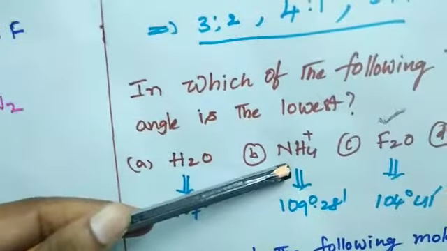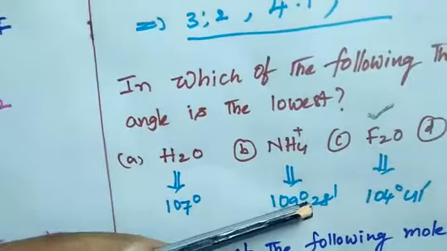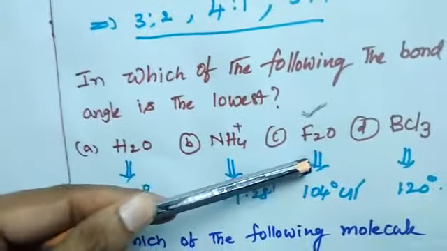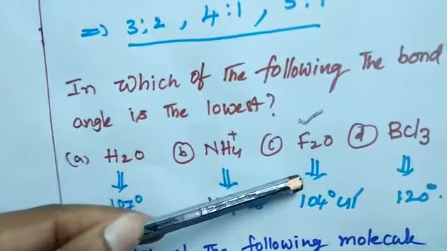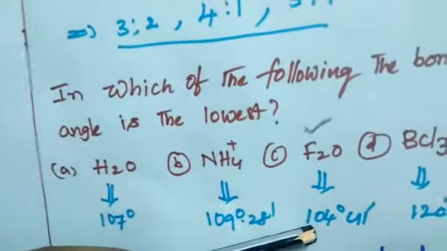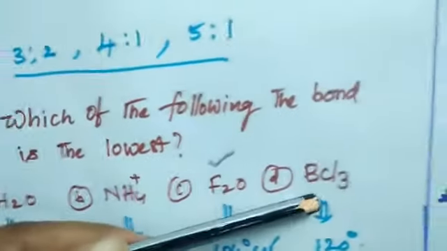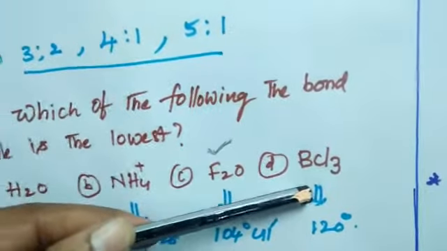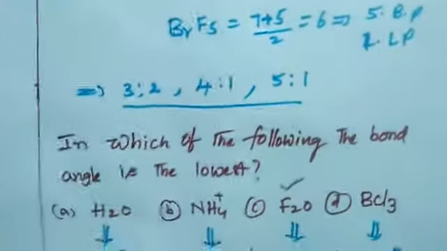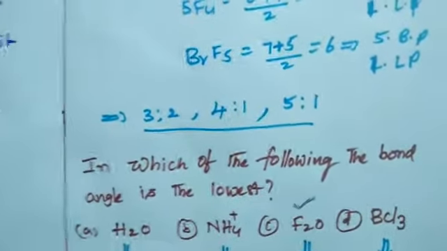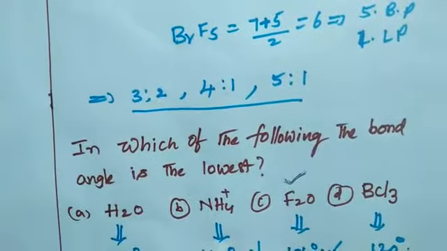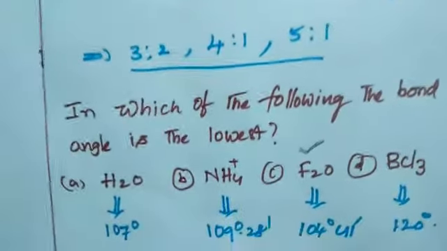In the case of ammonium cation, the bond angle is 109 degrees 28 minutes. In the case of F2O, the bond angle is actually 109 degrees 28 minutes, but due to the repulsions, the bond angle decreases to 104 degrees 41 minutes. In the case of boron trifluoride, the bond angle is 120 degrees. The question asks for the lowest bond angle, and the lowest bond angle of the molecule is F2O because it has 104 degrees 41 minutes.